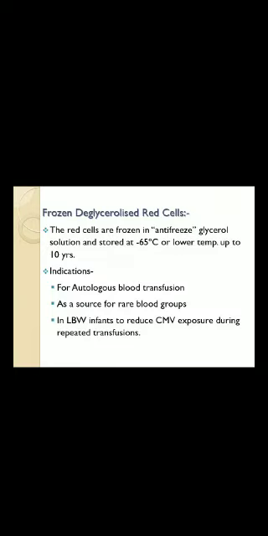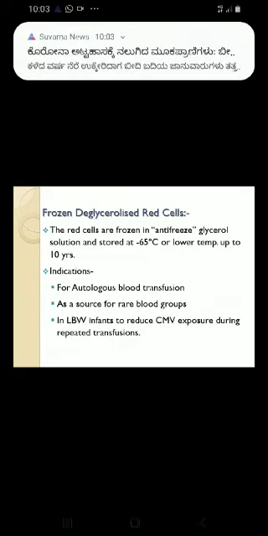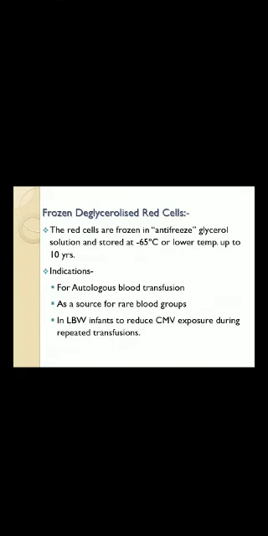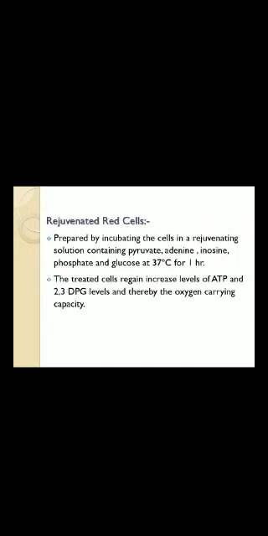Frozen deglycerylated red cells. The red cells are frozen in antifreeze glycerol solution, stored at minus 65 degrees centigrade or lower temperature up to 10 years. Indications are autologous blood transfusion, as a source for rare blood groups, and in low birth weight infants to reduce CMV exposure during repeated transfusions. What are regenerated blood cells?